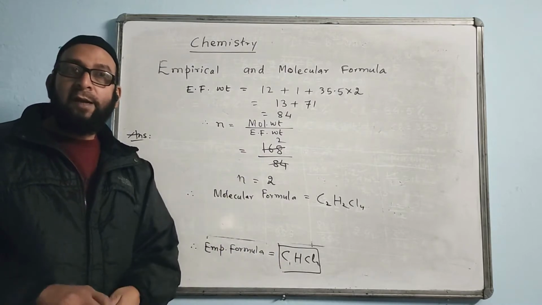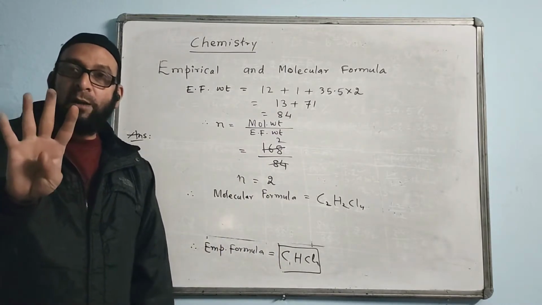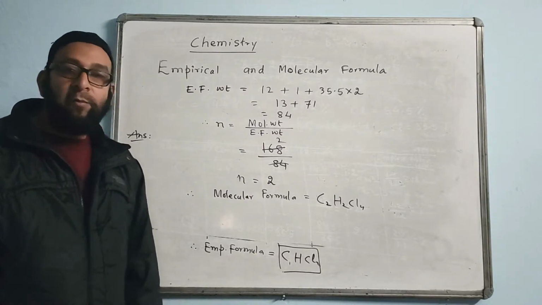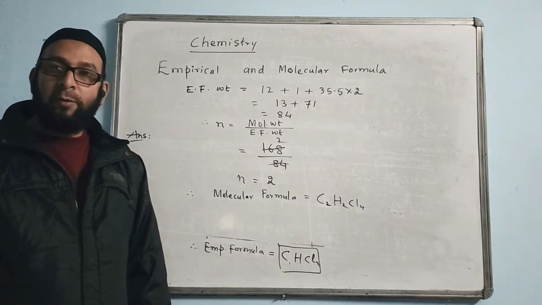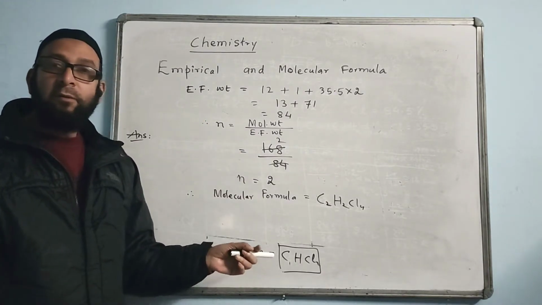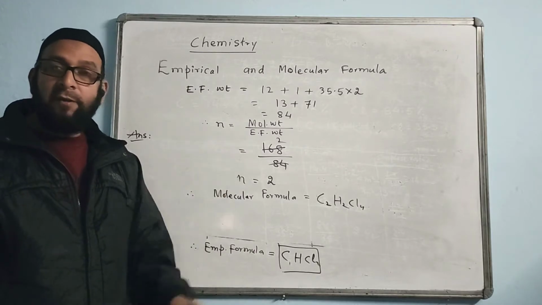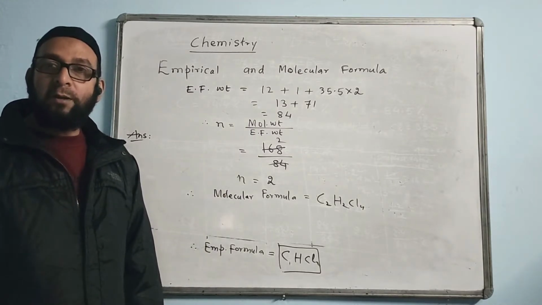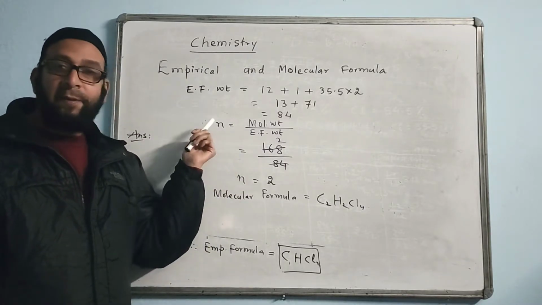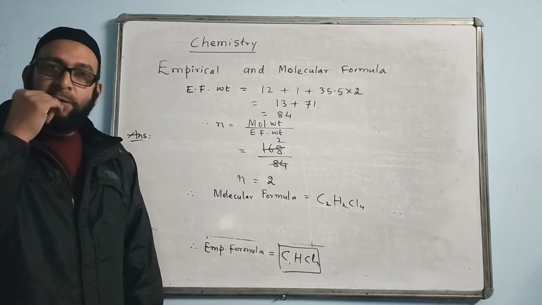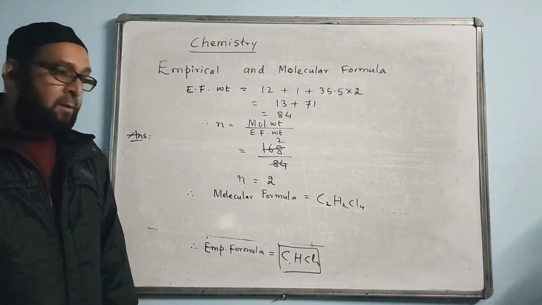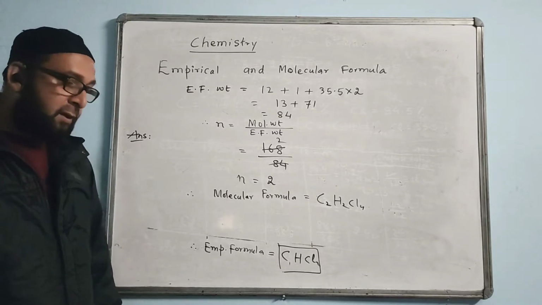This type of question will carry 4 marks in your ICSE exams. 3 marks on the empirical formula and 1 mark on the molecular formula. It comes every year without fail. So if you practice and understand this type of question well, you never miss 4 marks. The first type which I taught, the empirical formula for 1 mark, comes very rarely in the exam, but there is a chance of it coming. But this one comes every year without fail.